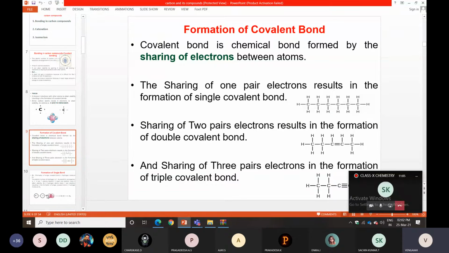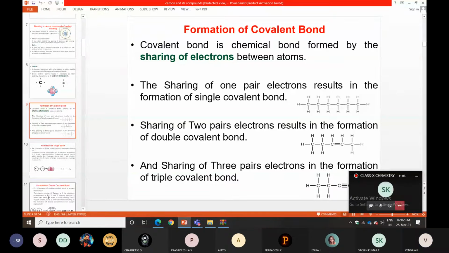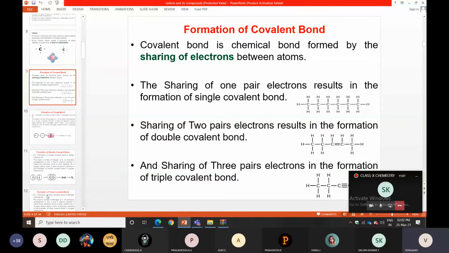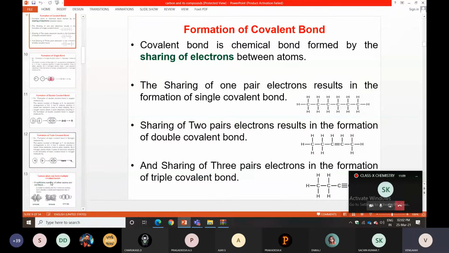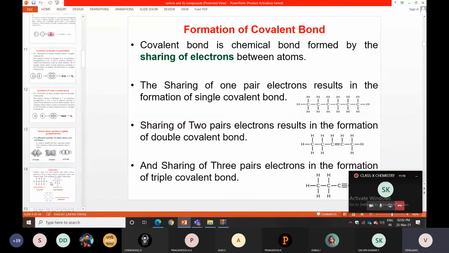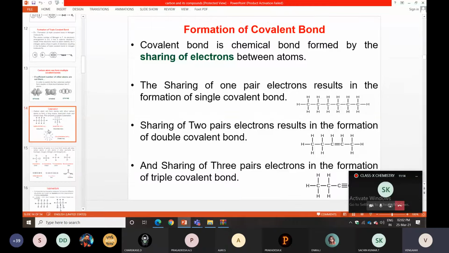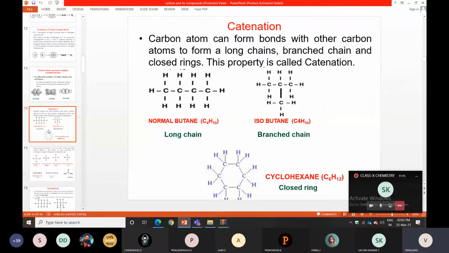And the next one is catenation. A carbon atom can form bonds with other carbon atoms to form a long chain, a branched chain, or a closed chain. This property is called catenation. We gave examples also: a long chain example, a branched chain example, and a closed chain example.